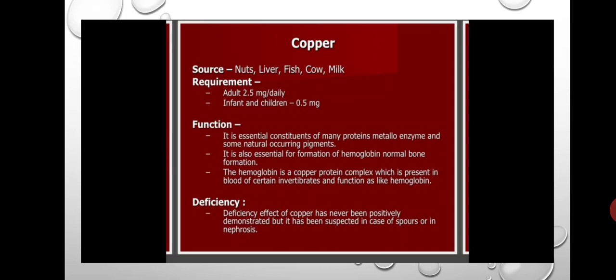This means some urinary tract infection like that. So the deficiency of copper causes sprue or nephrosis. These are the sources, requirement, function and deficiency of the copper element.